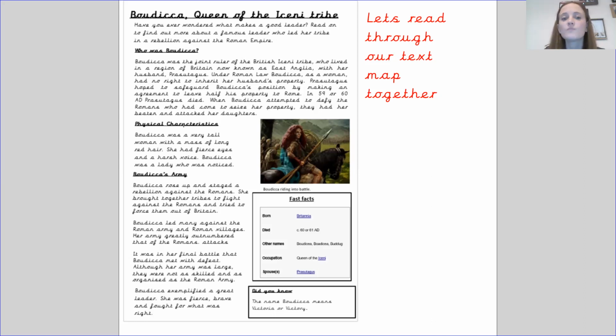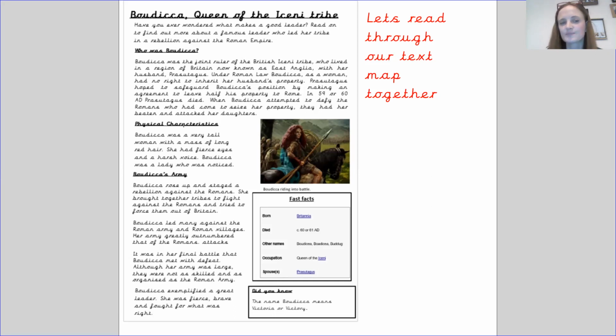Under Roman law, Boudicca, as a woman, had no right to inherit her husband's property. Prasutagus hoped to safeguard Boudicca's position by making an agreement to leave half his property to Rome. In 59 or 60 AD, Prasutagus died. When Boudicca attempted to defy the Romans who had come to seize her property, they had her beaten and they attacked her daughters.